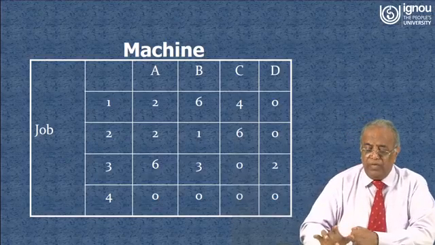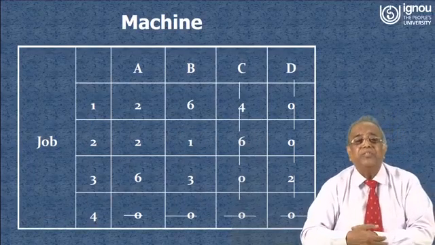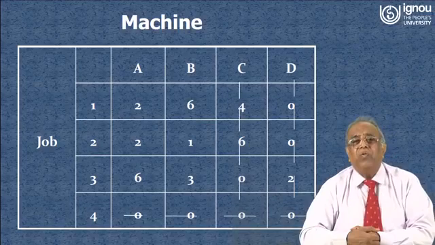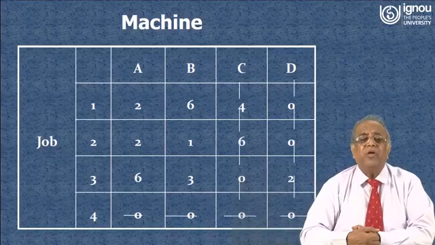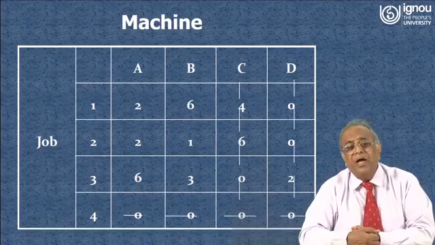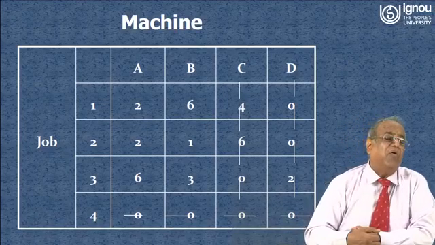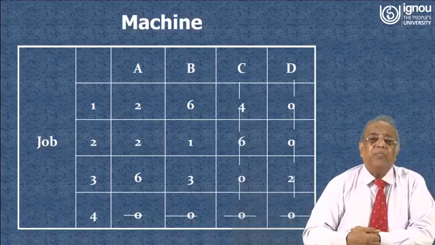Now see what we get after covering all the zeros by lines. In this case 3 lines are required to cover all the zeros. We have not come to the optimal solution. The optimal solution is such that the number of lines required to cover all the zeros has to be equal to the number of rows, but here the number of rows is 4 and the number of lines required to cover all the zeros is 3. So this is not the optimal solution.